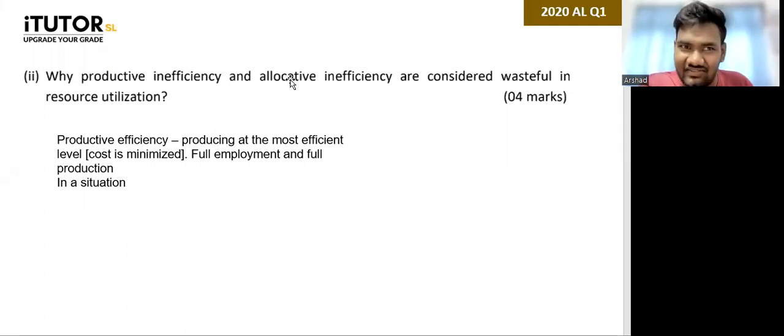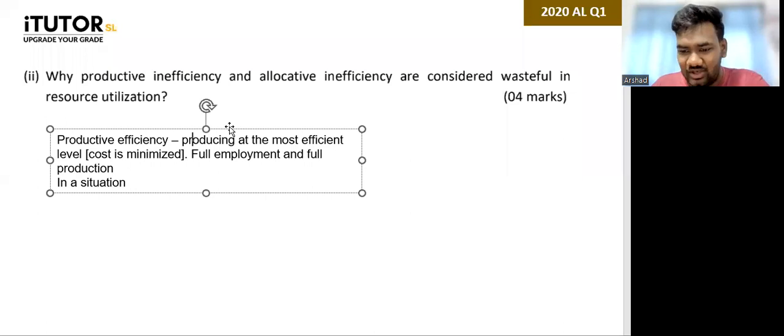My effort is in vain. Maybe if I make a tute also in vain because you all know micro and macro. That is kind of allocative inefficiency. You're producing what the society doesn't want. So you have allocated your resources to produce something that is not wanted. So therefore, you're wasting your resources. Got it? So it's that concept that you have to highlight.